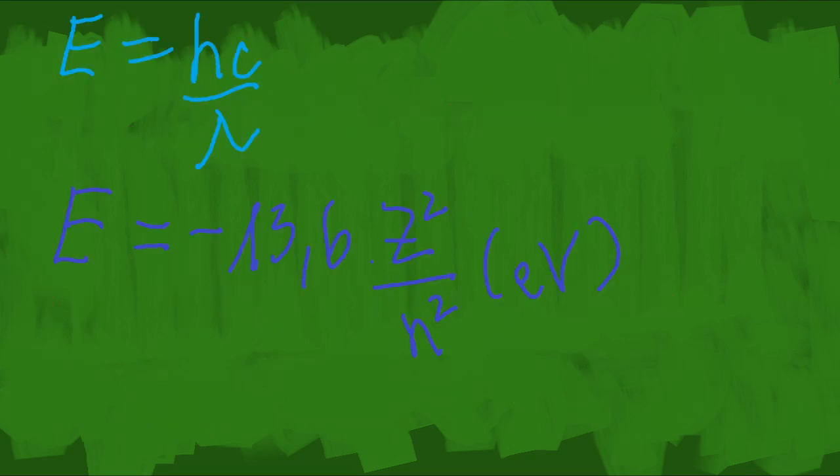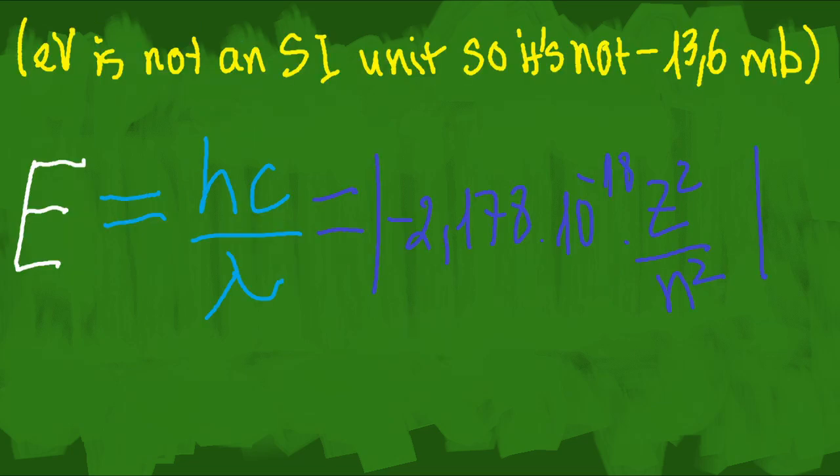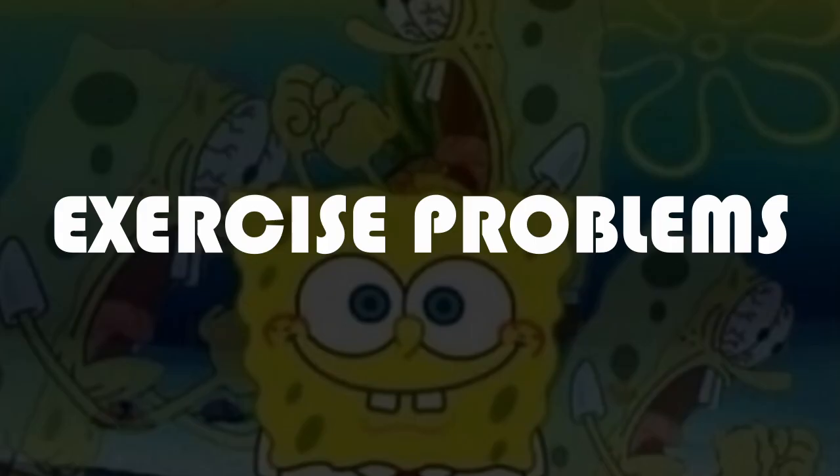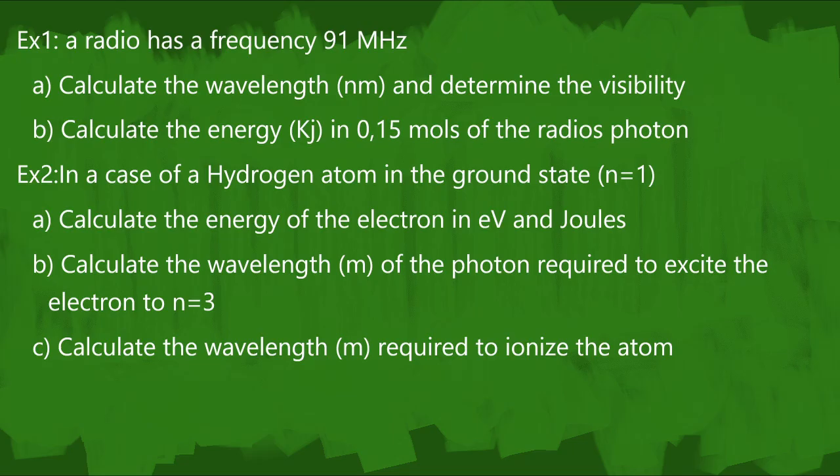After establishing these two main formulas, we have this relation between wavelength and electron. hc divided by lambda equals the absolute value of negative 13.6 times Z squared divided by n squared. It's time we put these theories into practice. Try to solve these exercises. Feel free to pause the video if you want to do it on your own. If not, here's the solution.